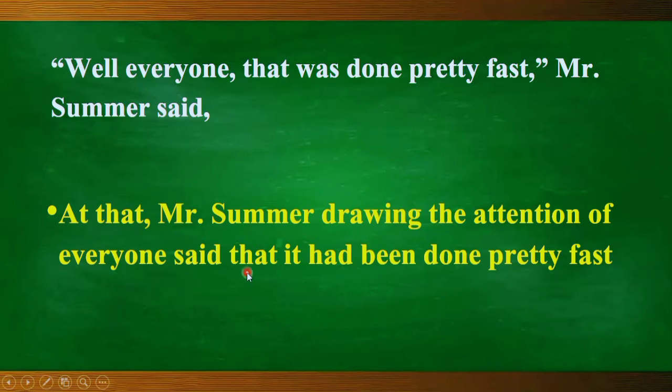"That was done pretty fast." Let me tell you, we cannot repeat the word "that." So we have to change this one into "it." This "that" has become "it." It had been done pretty fast. "That was done pretty fast" was written in the past indefinite tense, so we have changed it into past perfect: had plus been plus done. As it was written in passive voice, that's why we have also kept it in passive voice.